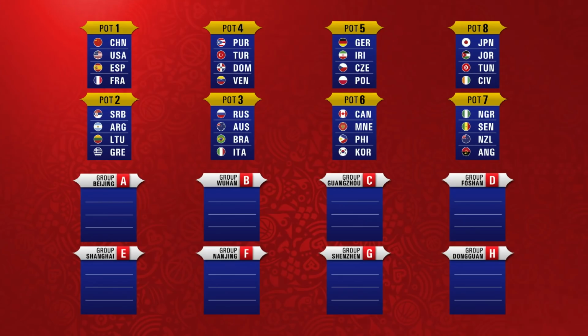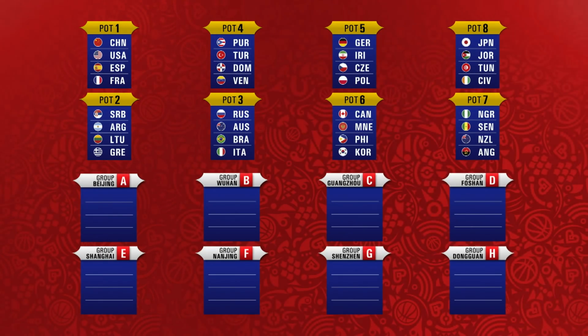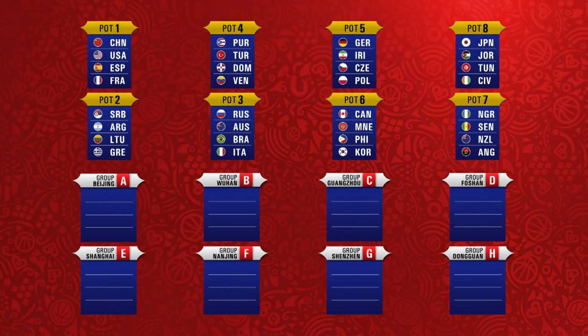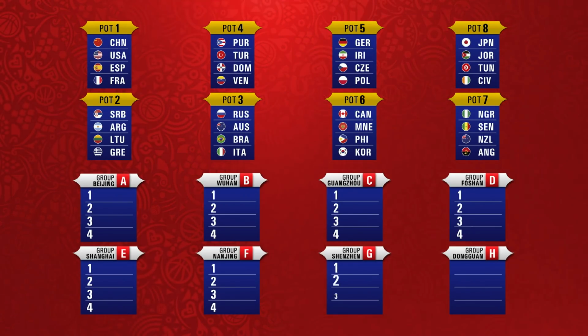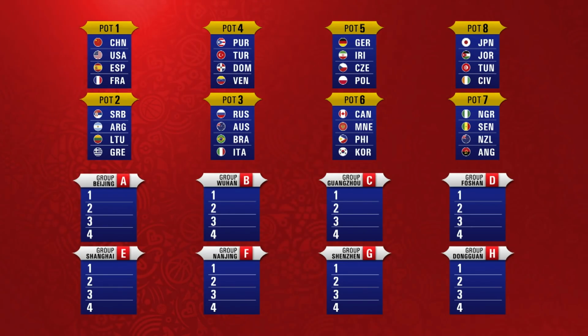To equally spread the teams from the same continent across the groups, teams will be drawn and placed in the first available group as per the group's alphabetical order. Finally, after each team is drawn into a group, its position within the group will also be drawn, defining the order of games in the respective group in the group phase.